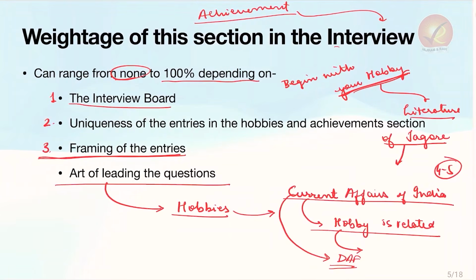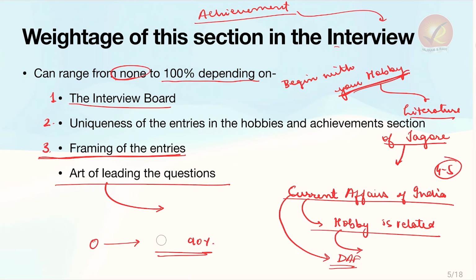Upon seeing the weightage of this section, like we said, it can be 0 questions or it can be almost 80 to 90 questions depending on all of these factors. It depends on you, which is why it becomes important that you choose your hobbies and your achievements in a very careful manner. Not just writing what everyone else writes, or what you just feel for the first time, right? So not just the surface level thought, but a deep thought after thinking very well about what can be filled here.